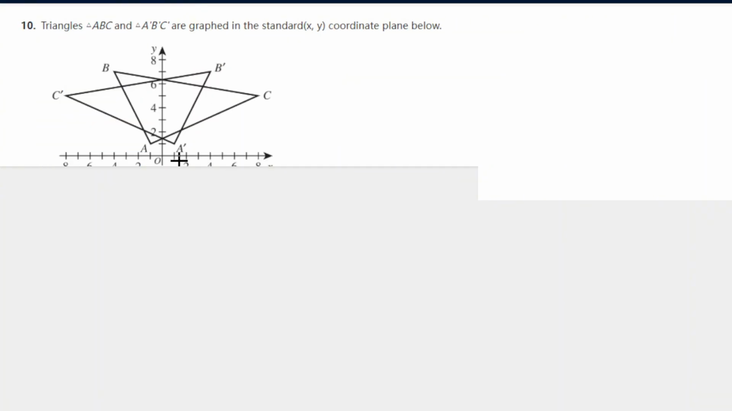Okay. Triangle A'B'C' is the image of ABC under which transformation? Okay. So for this question, we could see that this is literally a reflection. This is a reflection over the y-axis, because B, if we flipped it on the y-axis right here, it would be over here. So this is just a reflection over the y-axis, so K is the answer.